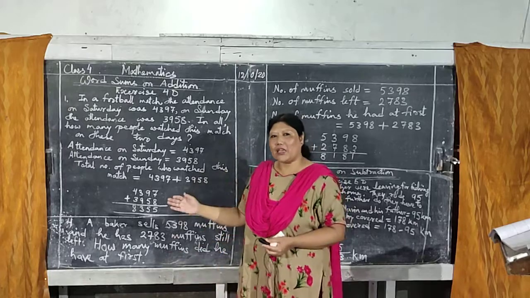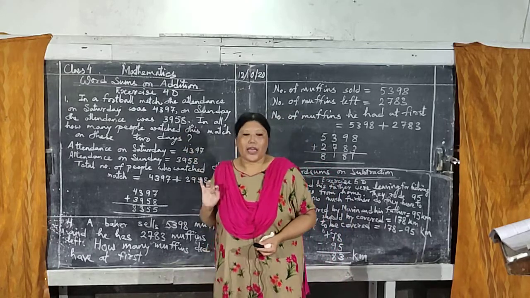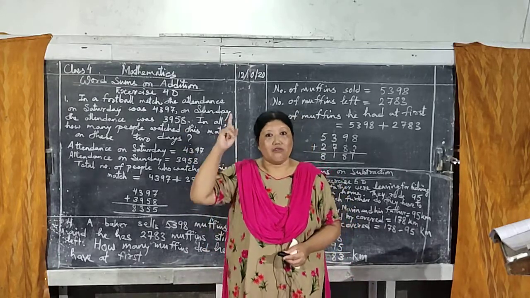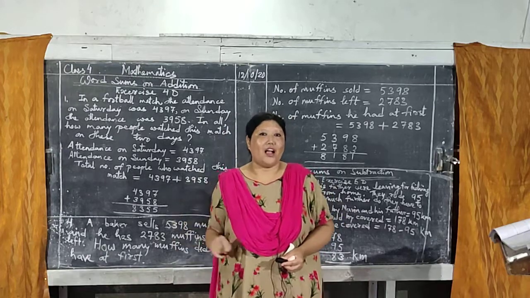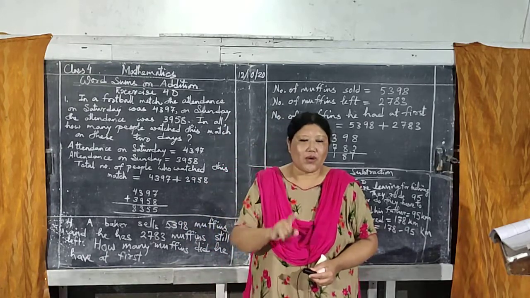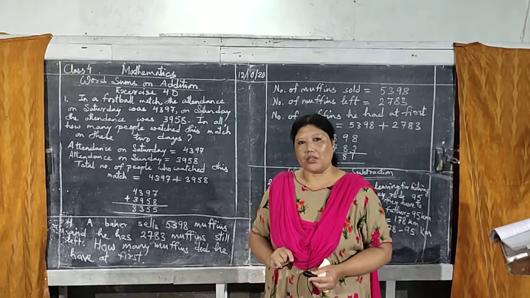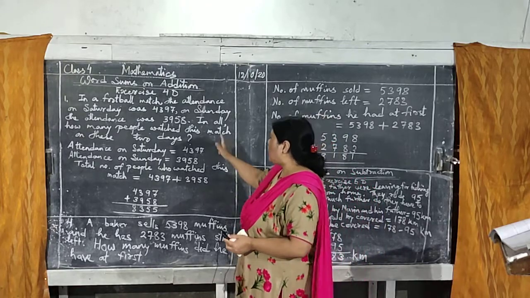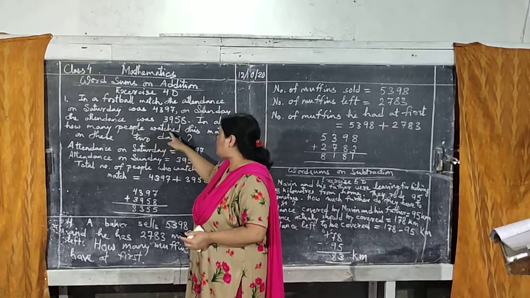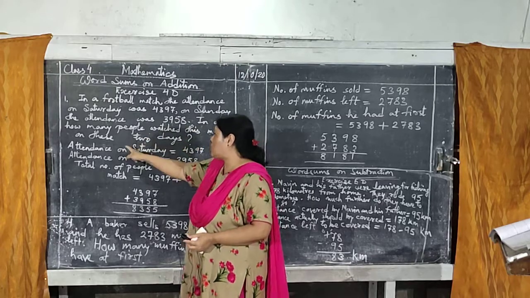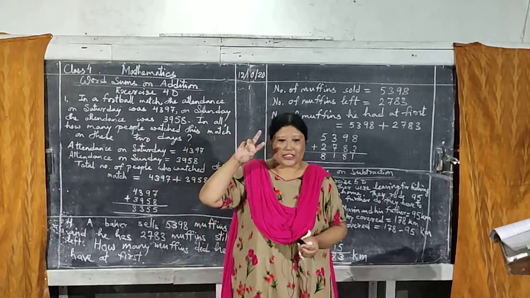No, just make it 8 people went. First one was 7, now 8. Saturday 7 went, on Sunday 8 went. So in all, how many people watched this match on these 2 days?